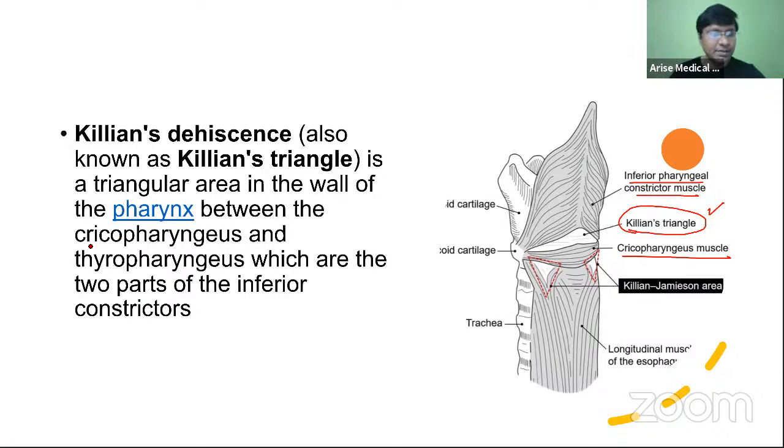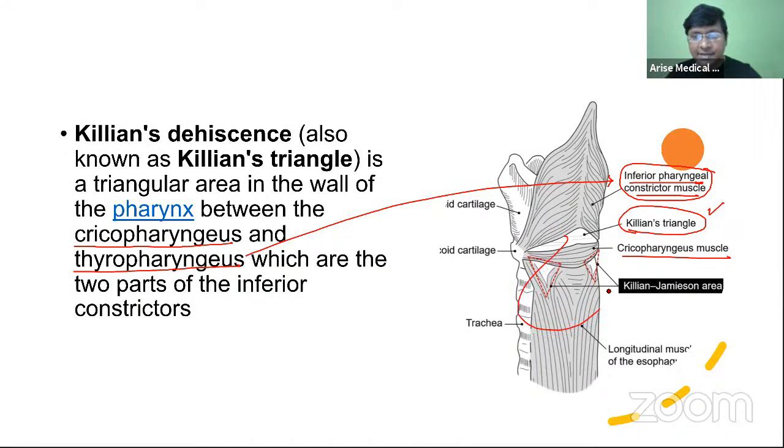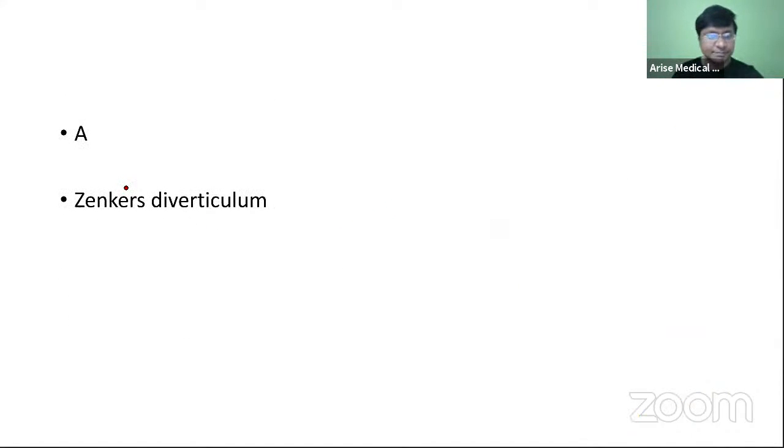It is formed between the cricopharyngeus and the thyropharyngeus. What is this thyropharyngeus? The thyropharyngeus has two parts, that is nothing but your inferior constrictor muscle. And from this particular Killian's triangle, you have this outpouching, and that is what is called your Zenker's diverticulum.